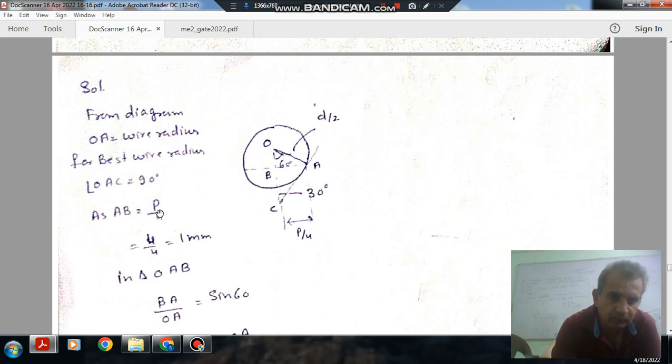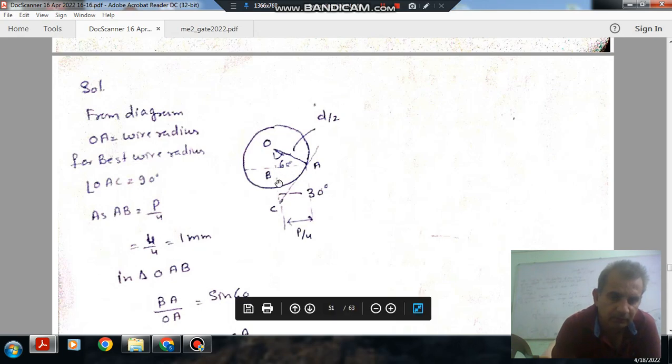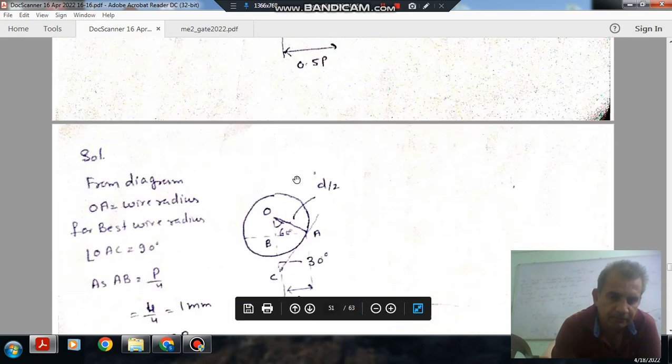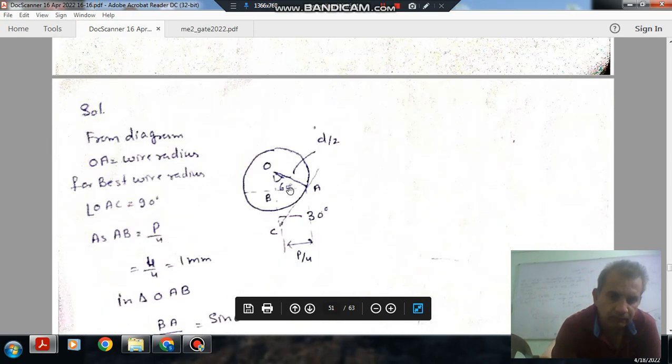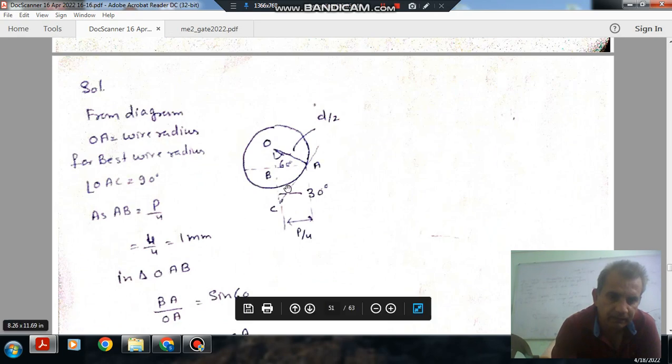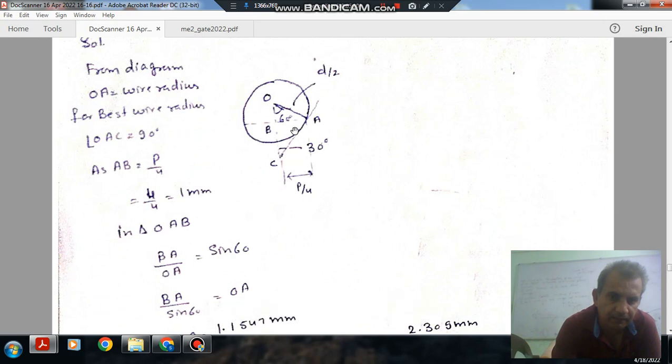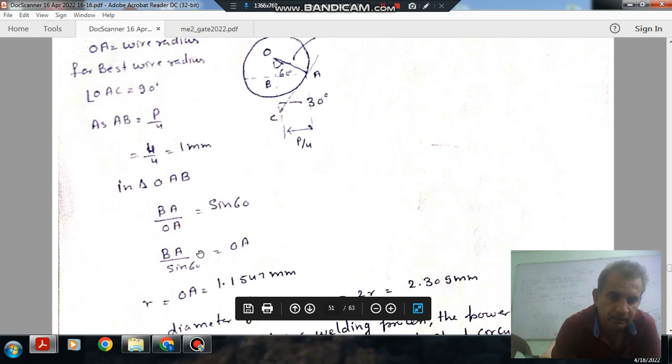So AB is your P by 4, that is 4 by 4, that is 1 mm. Pitch is given as 4, because this is your 0.25 P. In triangle OAB, BA by OA is sin 60, so BA by sin 60 is equal to OA.